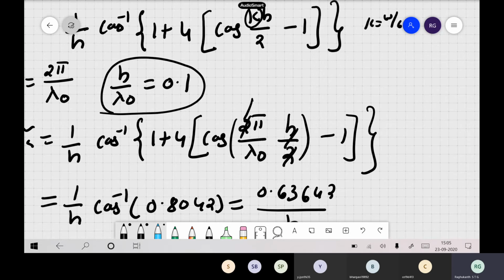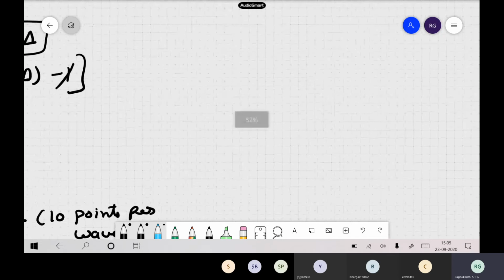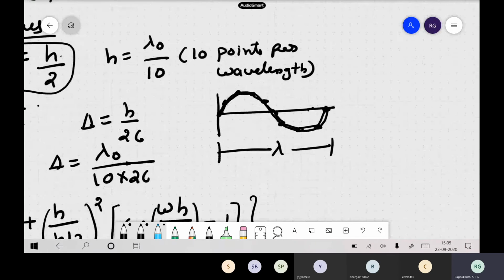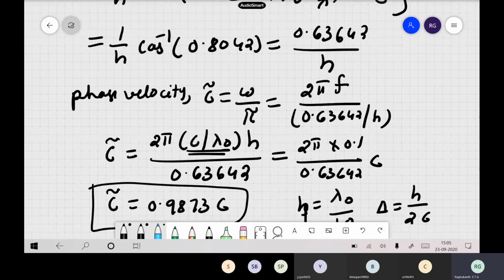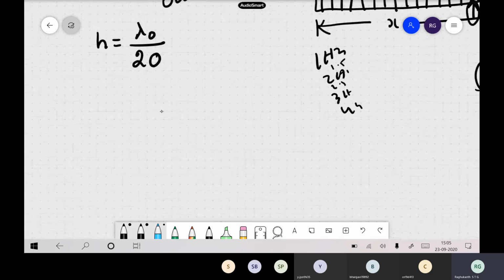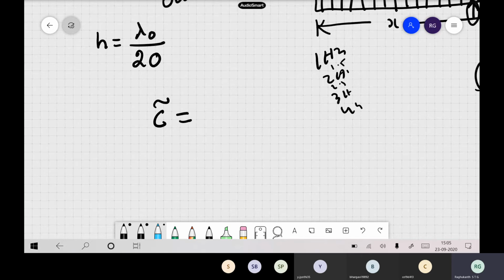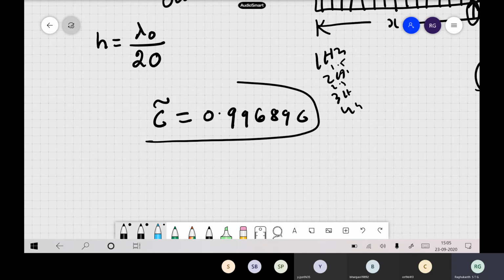Initially we sampled the wave at 10 points; now you are sampling at 20 points per wavelength, which means a much finer sampling. If you redo all the calculations, the phase velocity in the finite difference scheme turns out to be 0.99689 times c. Now what does it tell you?